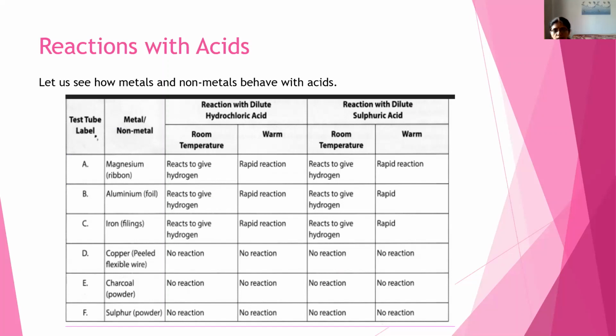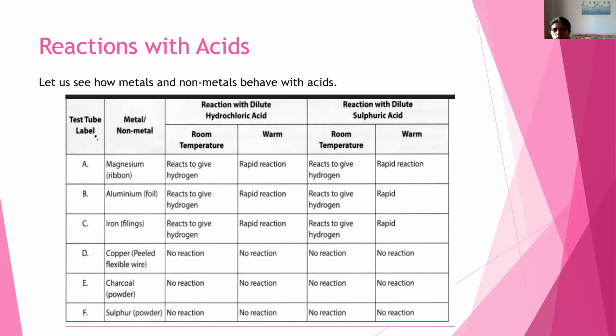For example, magnesium reacts with dilute hydrochloric acid and gives hydrogen gas. Aluminium reacts with dilute hydrochloric acid, the reaction will be rapid, and it releases hydrogen gas. And iron filings are also the same.